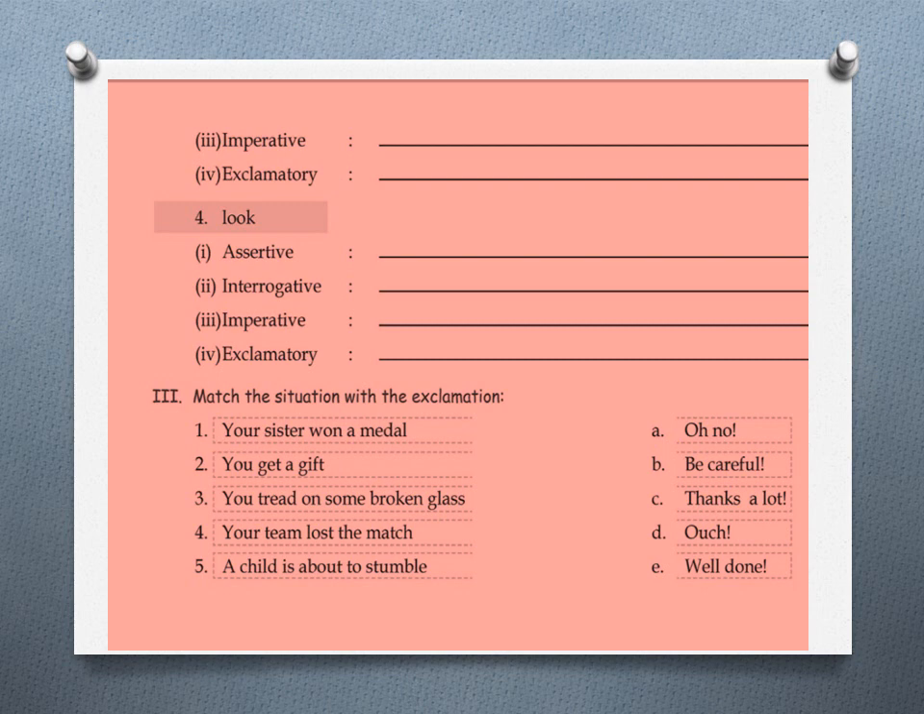Okay, just look at the third question. Match the situation with the exclamation. Your sister won a medal. So you'll say, well done. You get a gift. Thanks a lot. The rest of the 3 sentences you have to do, and that will again be your homework. And I hope now you can do question number 2 and question number 6 of chapter 3. That is on sentences, which you have done in the previous session. Okay.